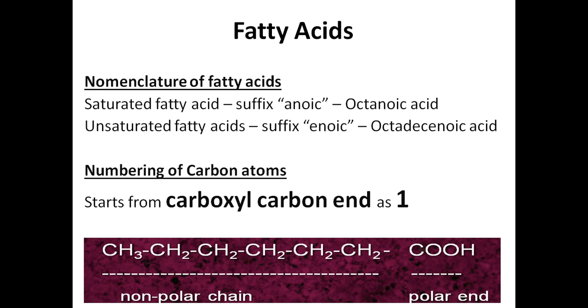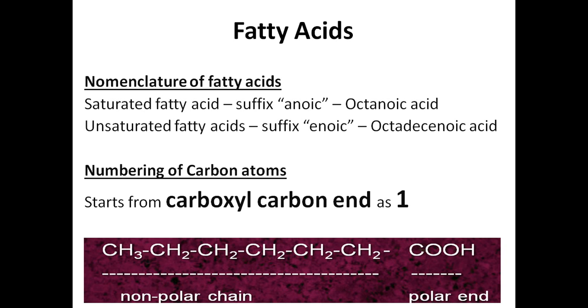Now the numbering of carbon atoms. The numbering starts from the carboxyl carbon end as 1. This is the hydrocarbon chain, and this is the carboxylic acid group present in a fatty acid. The COOH group is the polar end group, and the hydrocarbon chain is non-polar in nature.